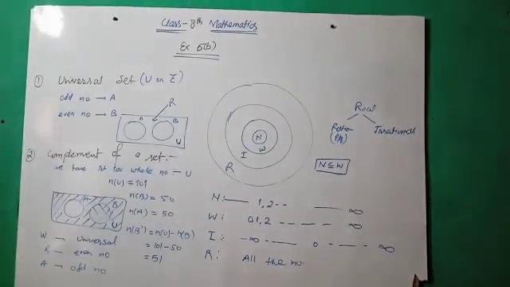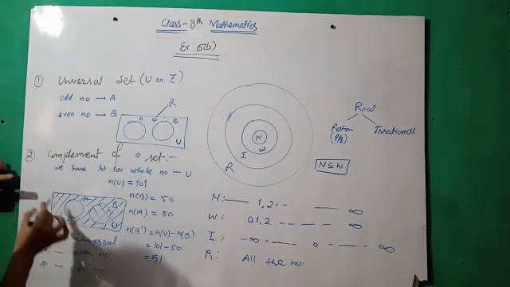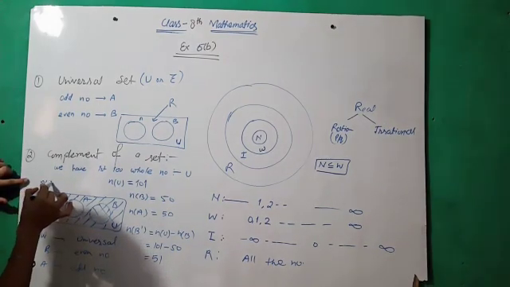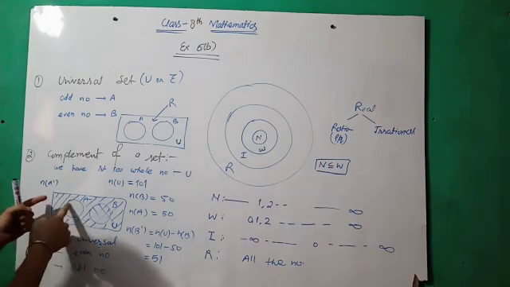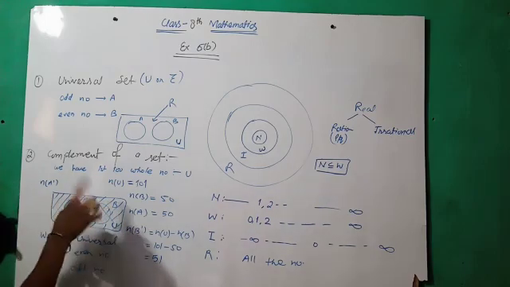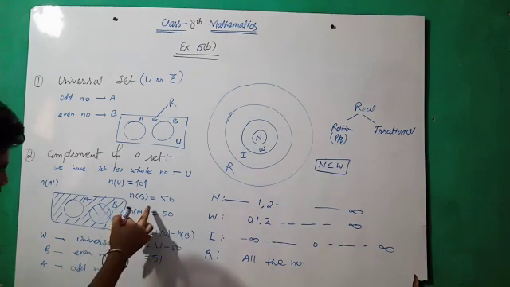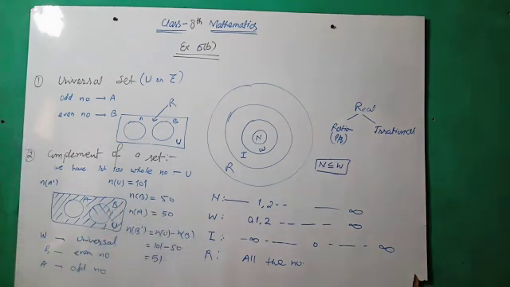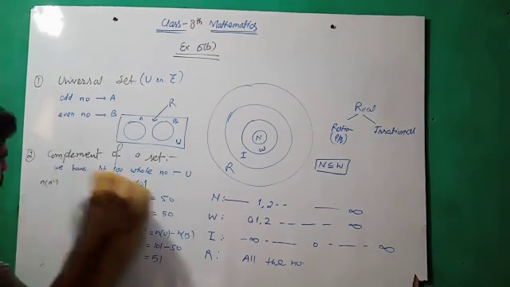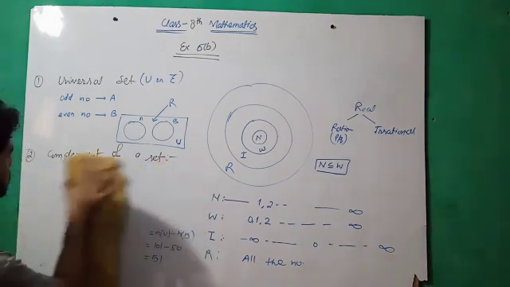Okay, students, don't be confused by this diagram. This is the diagram of n of A dash. If you have to draw the diagram of n of B dash, note down all these things.